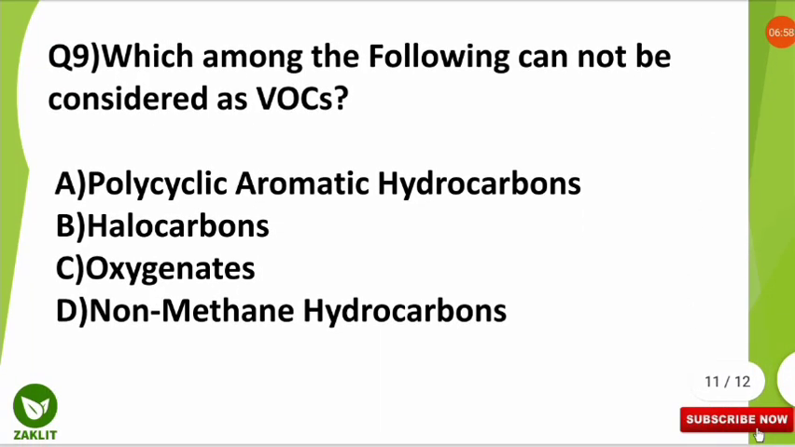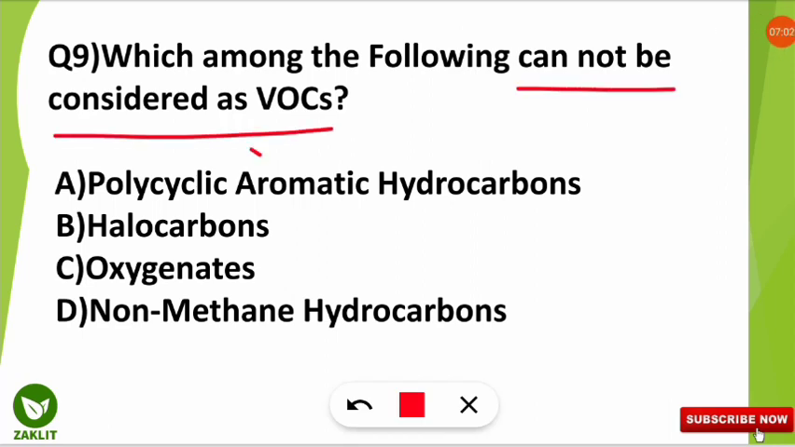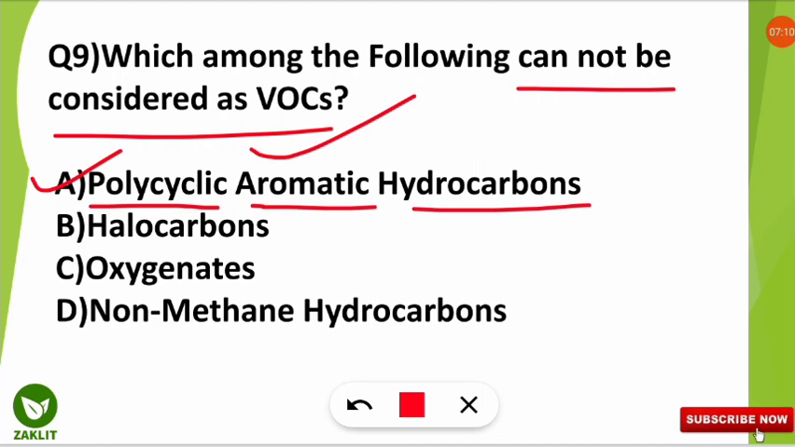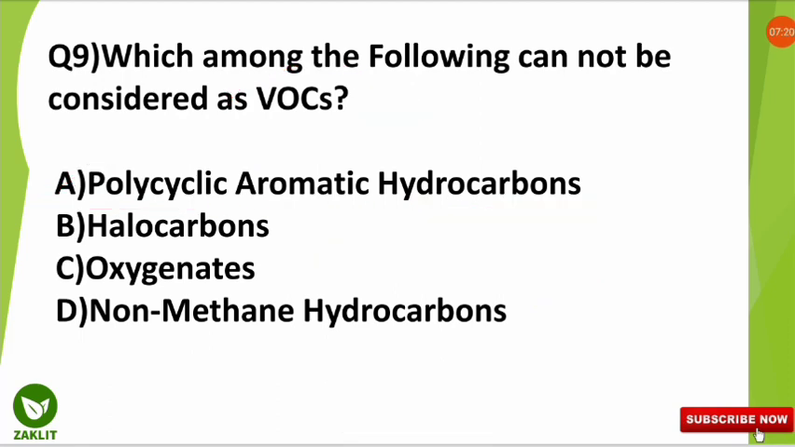The ninth question was, which among the following cannot be considered as the volatile organic compounds? And here the correct option will be option number A. The polycyclic aromatic hydrocarbons cannot be considered as VOCs, but halocarbons, oxygenates, and non methane hydrocarbons are considered to be the volatile organic compounds. Let's move to the final question.